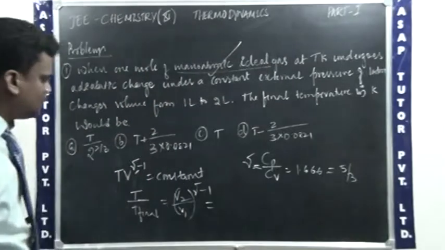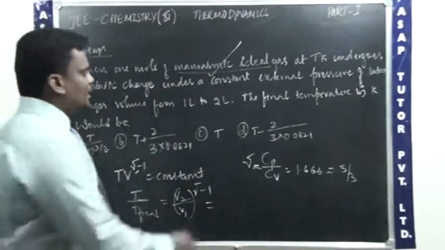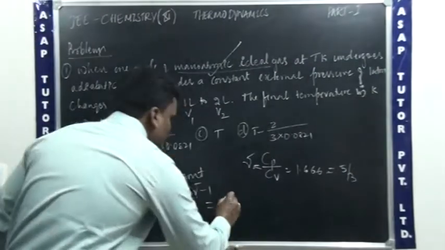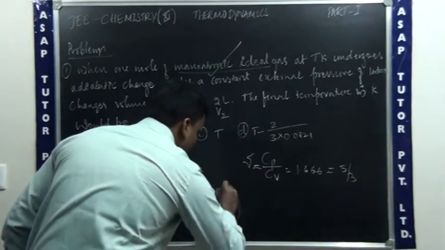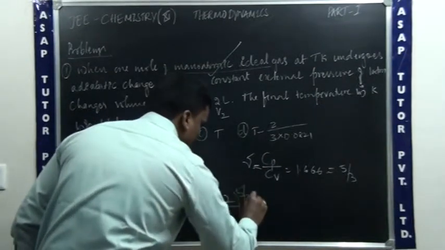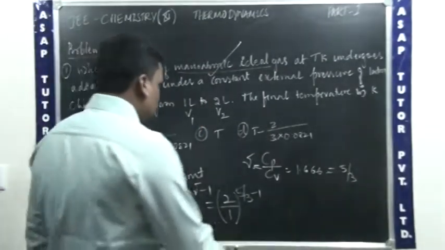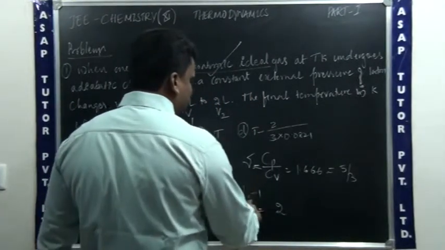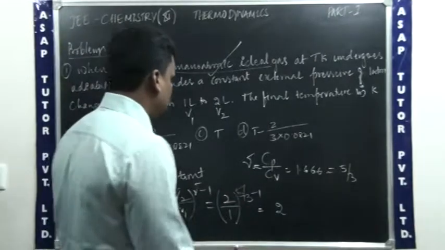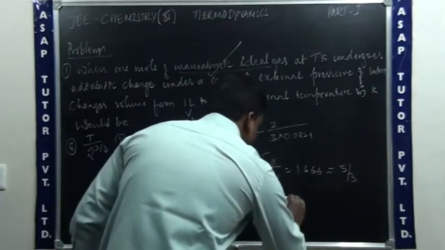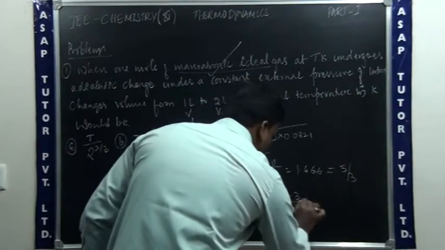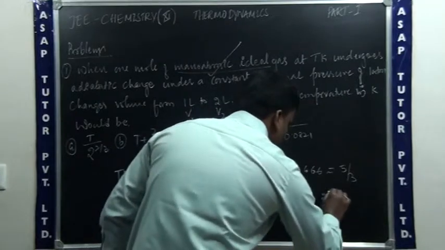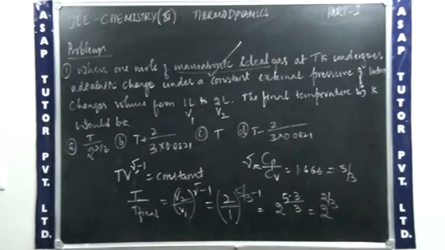So that is equal to V2 by V1 to the power of gamma minus 1. The value of V2 is 2 liters; we can consider this as V2 and this as V1. Therefore V2 is 2 liters and V1 is 1 liter, and gamma is 5 by 3 minus 1. So you can write it as 2 to the power of (5 minus 3) divided by 3, which is 2 to the power of 2 divided by 3.